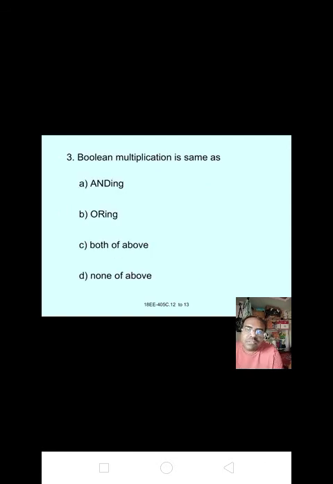Okay. Next, Boolean multiplication is same as: A, ANDing. B, ORing. C, both of above. D, none of above. Answer is A, ANDing. Boolean multiplication is same as ANDing.